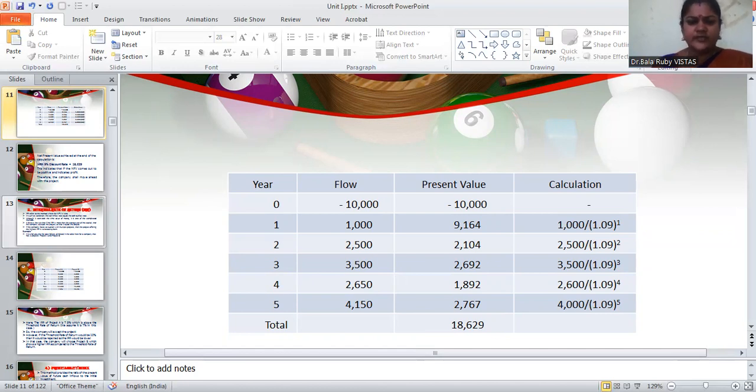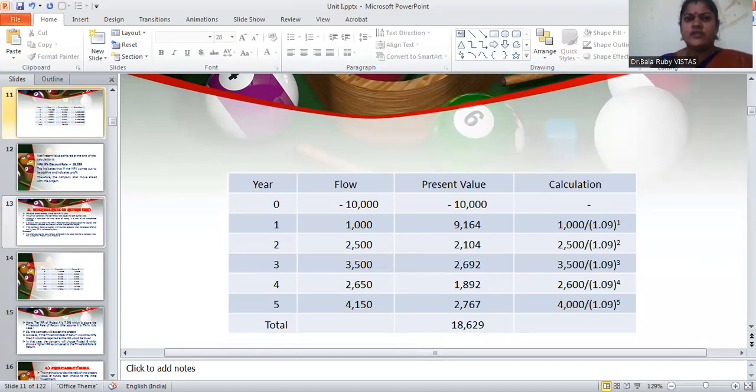Then come to the fourth year. Here the cash flow is 2,650, so 2,650 divided by 1.09 to the power 4. Therefore, the answer will be 1,892. Then come to the fifth year. The flow is 4,150. The present value is 2,767. How is it 2,767? 4,150 divided by 1.09 to the power 5, because it is the fifth year. So the result will be 2,767.